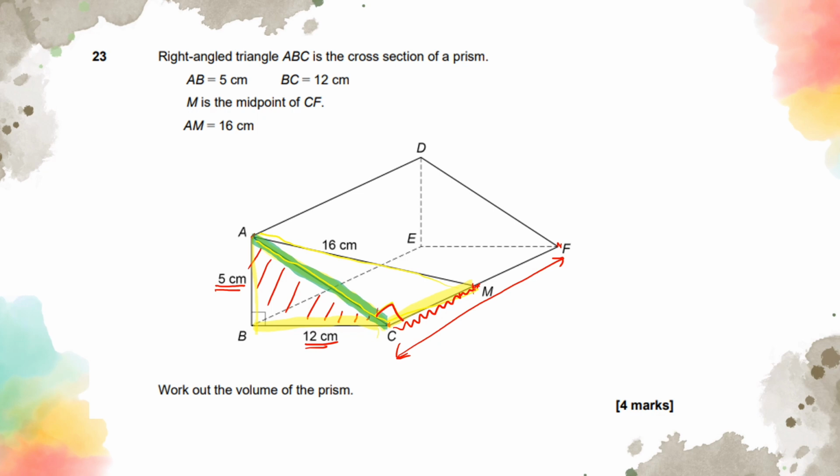So let's quickly find out the green section first. The green length is going to be 5 squared plus 12 squared. So 12 squared is 144, 5 squared is 25, so that is 169. Of course, we need to square root this. That's going to give us 13. So I know the green section is going to be 13 centimeters.